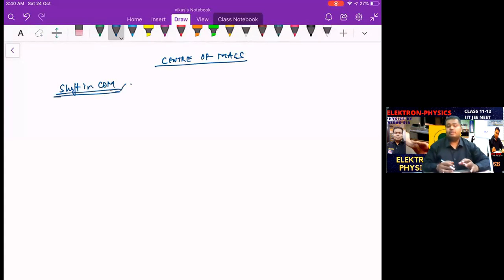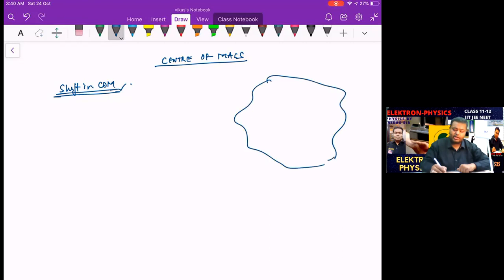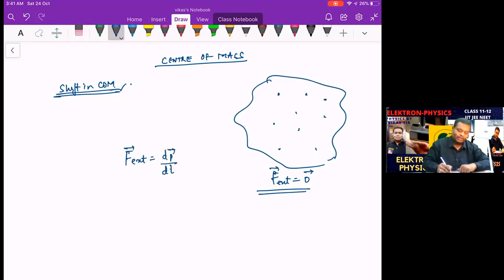Now when do we get a shift and when we don't get a shift? Check it. We have a system in which we have many particles, which is considered as a rigid body, and then we do not apply any force on it. That means the external force is equal to 0. That's the condition. So if we do not apply any force on it, what happens? The external force is equal to the rate of change of linear momentum, that is dp upon dt, and that is equal to 0 because the force is not applied.